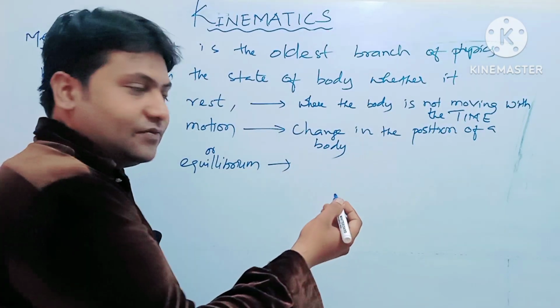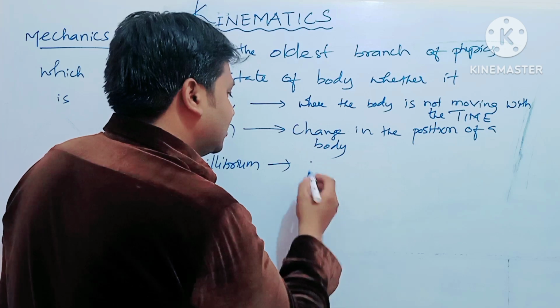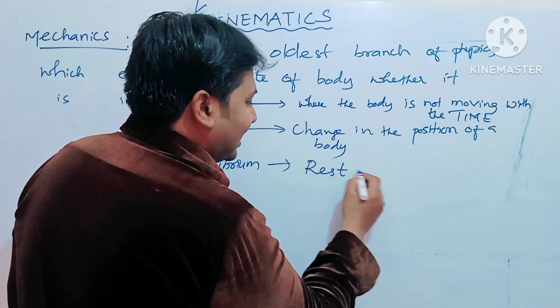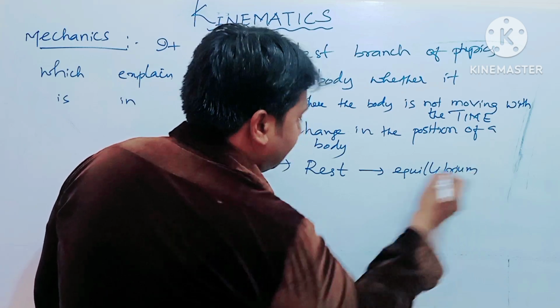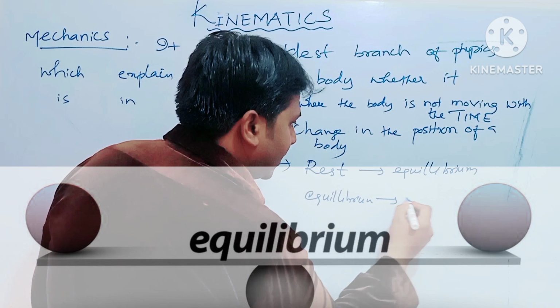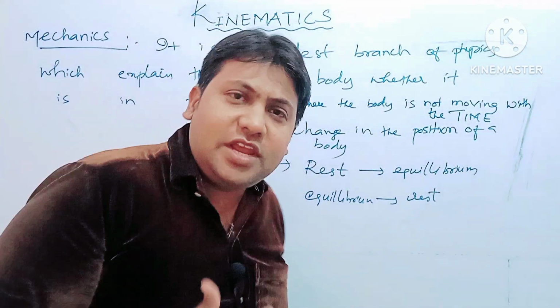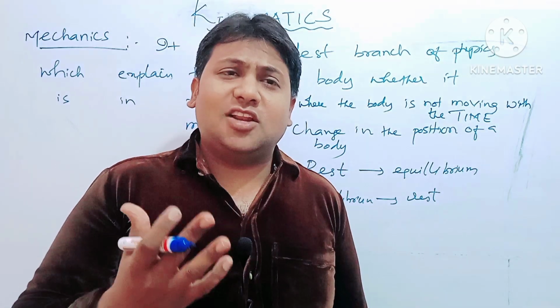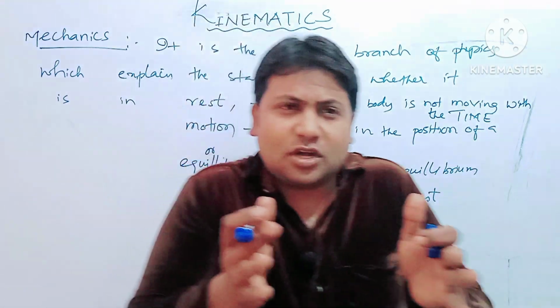Whereas equilibrium, what is equilibrium? Let me explain in two small terms. Rest can be equilibrium, but equilibrium may not be rest, because a body can possess equilibrium when the body is in motion also, when bodies are moving with constant velocities.